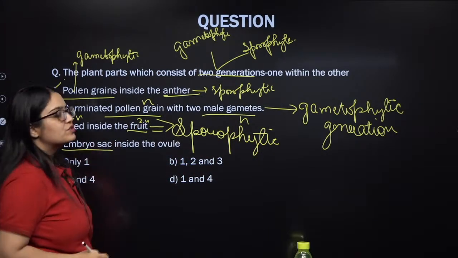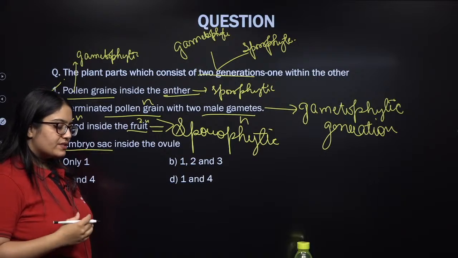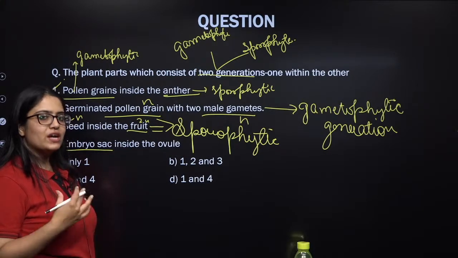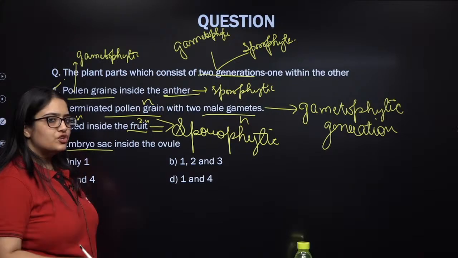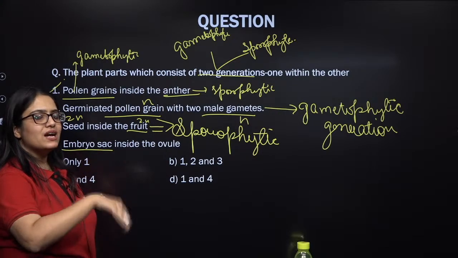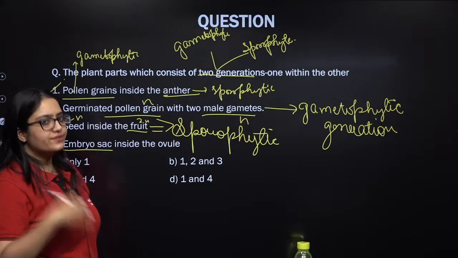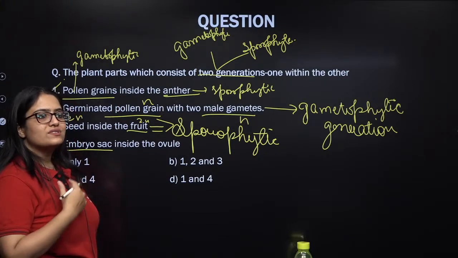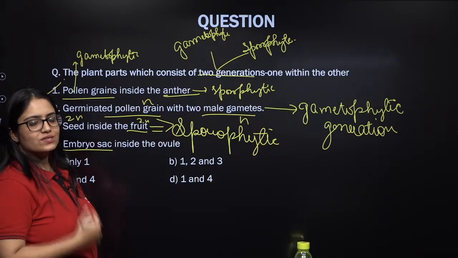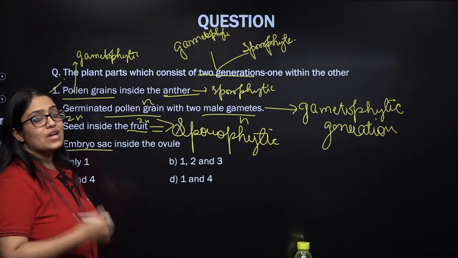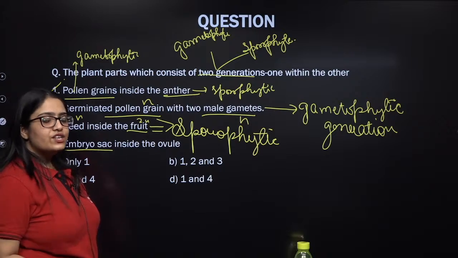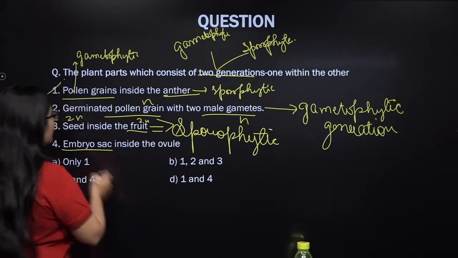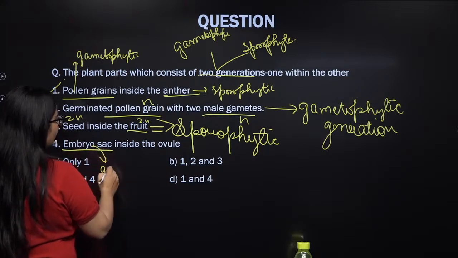Embryo sac is produced, my dear students, when there are three sequential mitoses in a megaspore. Megaspore is a haploid cell. It is produced via meiosis in the megaspore mother cell, which was a diploid cell. So whenever this haploid megaspore undergoes three sequential mitoses, it leads to the production of a structure which has 7 cells and 8 nuclei in it. It is known as the embryo sac. Each and every cell of the embryo sac is haploid, hence the embryo sac represents the gametophytic generation.